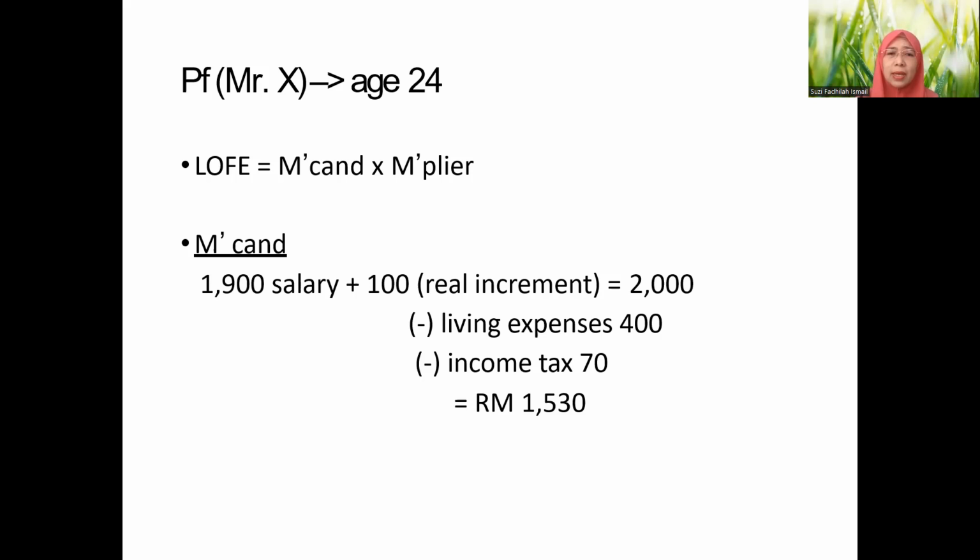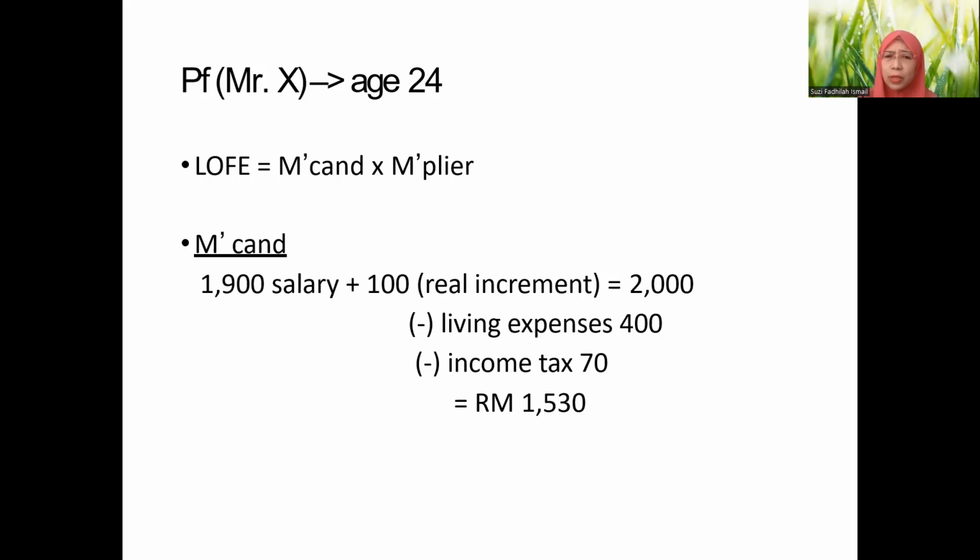We haven't discussed thoroughly what the meaning of living expenses is. And then income tax. Almost all persons who are working in Malaysia have to pay income tax. That's a specific calculation, usually paid monthly by way of monthly deduction. So the monthly income tax here is 70 ringgit. But actually, this is quite misleading, because in Malaysia, only above a certain salary do you have to pay income tax.